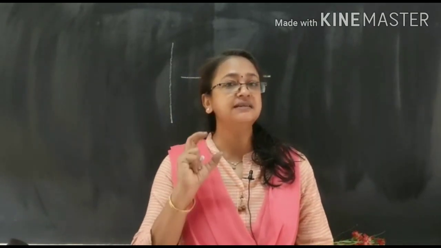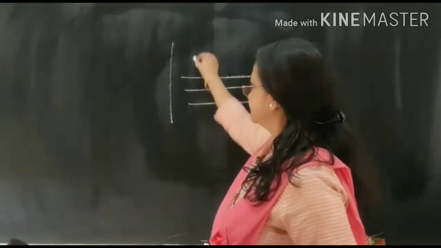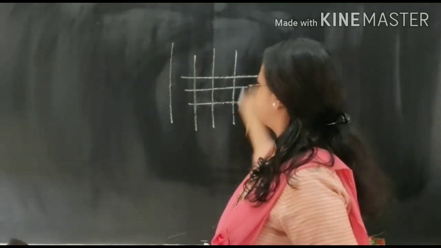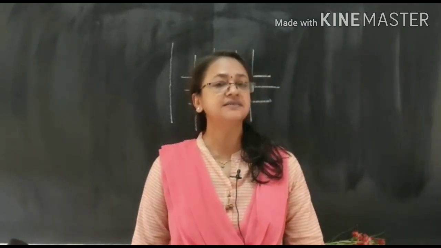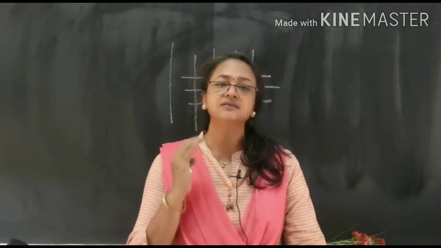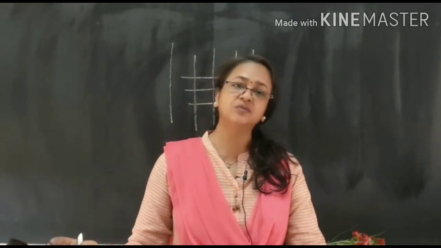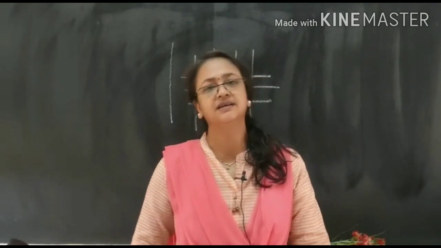So latitudes and longitudes together make a framework. This network of latitudes and longitudes is known as the grid system. Why this grid system? This grid system has been drawn on the globe in order to locate the exact place on the globe.